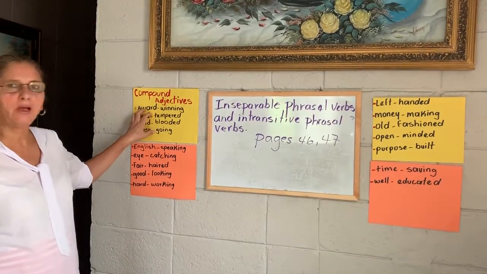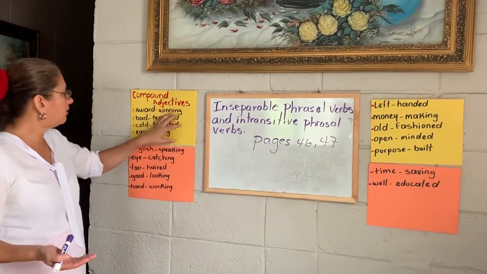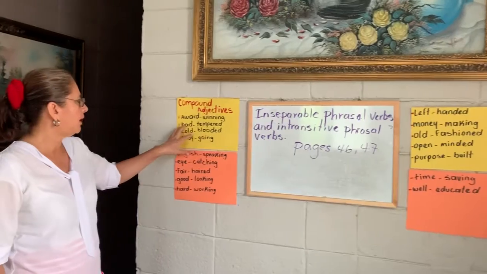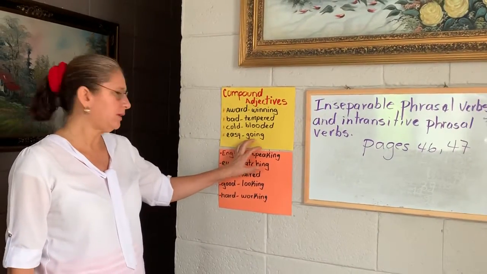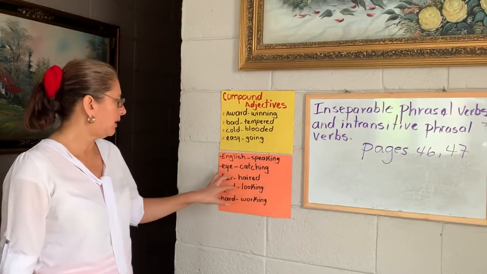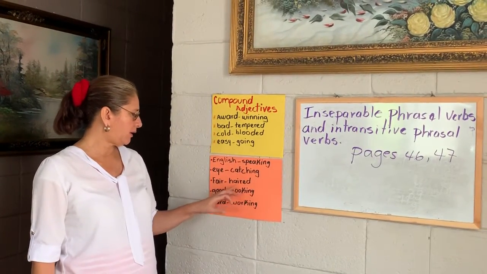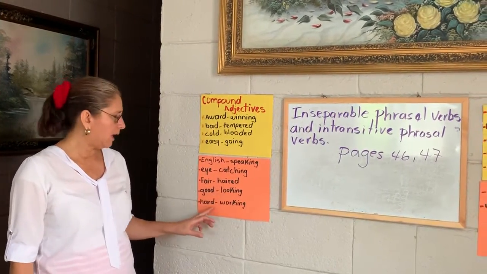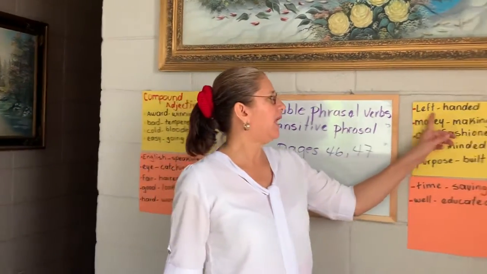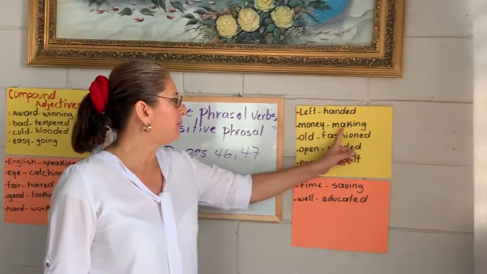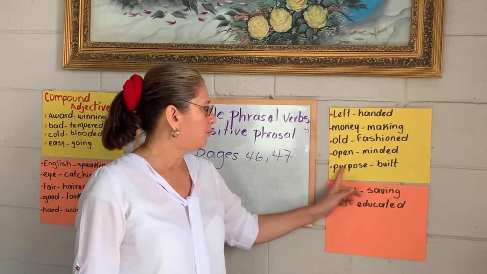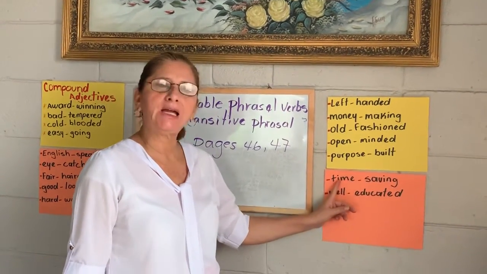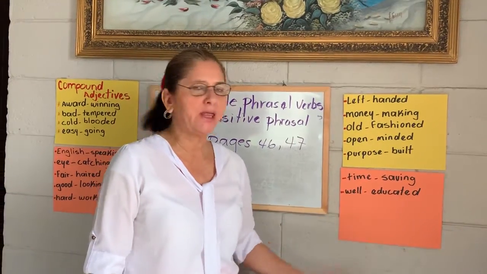So I'm going to read the compound adjectives: award-winning, bad-tempered, cold-blooded, easygoing, English-speaking, eye-catching, fair-haired, good-looking, hard-working, left-handed, money-making, old-fashioned, open-minded, purpose-built, time-saving, and well-educated.